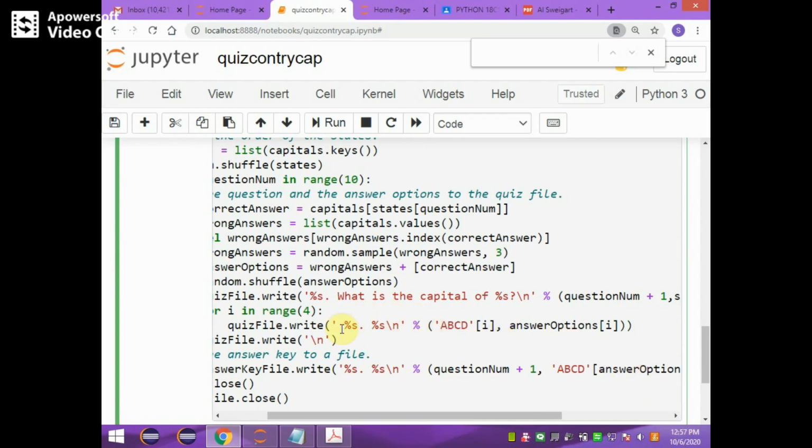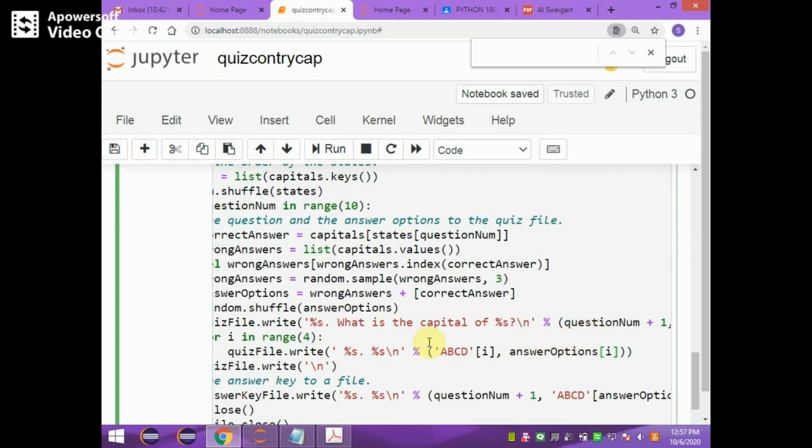For i equal to 1, in place of the percentage s it gives A, B, C, D of 1, comma, answer options of 1. It gives A when i equals 1, and answer options of i, the first answer from the answer options list.